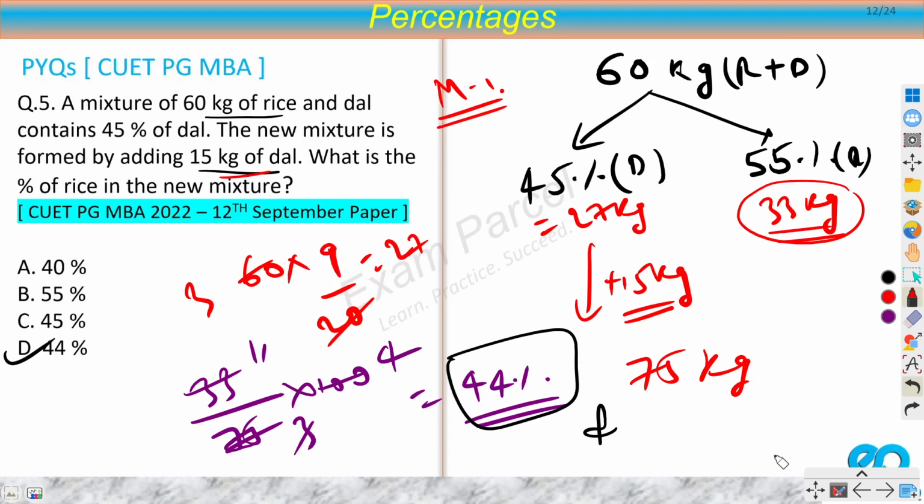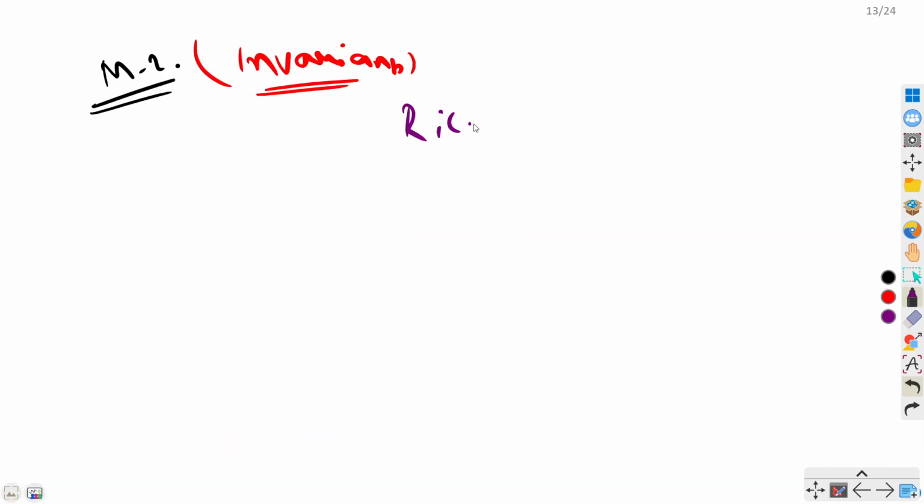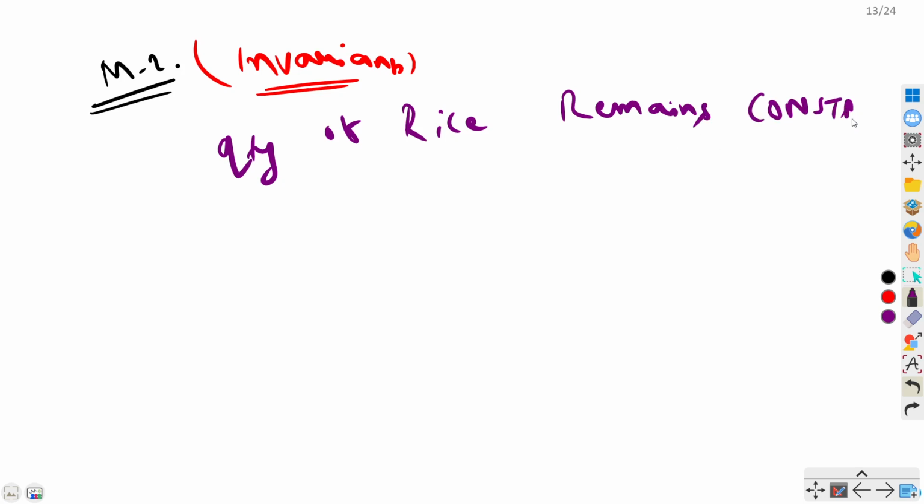So if you notice here, did the value of rice change? No, rice remained constant. Rice was the same. The quantity of rice remains constant, and that is the identification. So what quantity is not changing, right? Then in that case we use invariance. The definition of the invariant is the same thing: the quantity that is not changing.